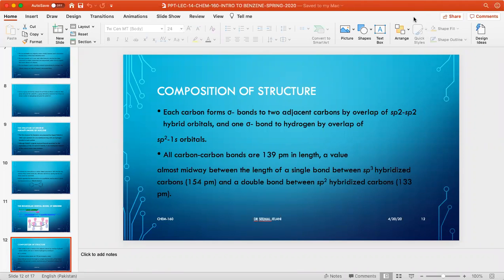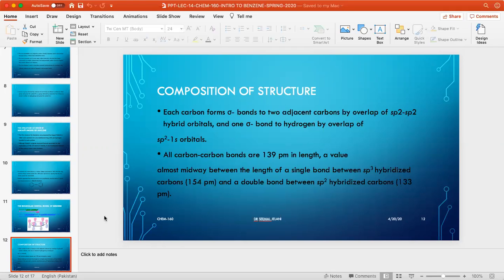Okay, guys, I was talking about the length of bonds. Due to the non-availability of internet, the previous recording was not completed, so I'm continuing from slide number 12. I was saying that the carbon-carbon bond length in benzene is 1.39, which is intermediate between the lengths of the carbon-carbon double bond and the carbon-carbon single bond.